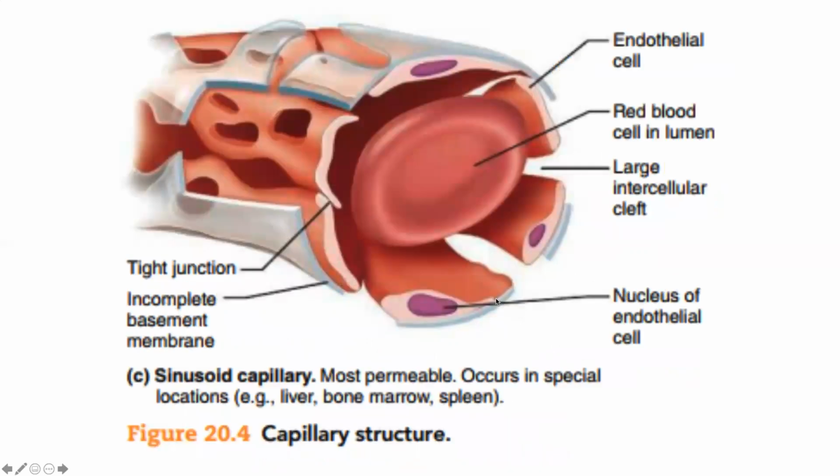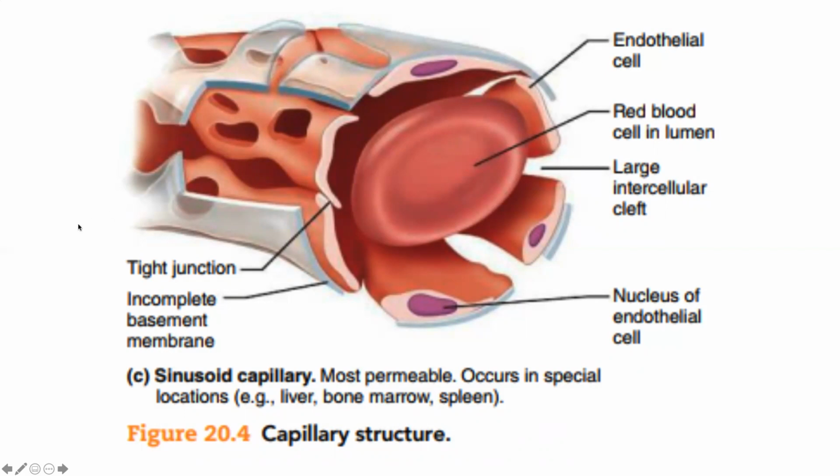And the third type of capillary is sinusoidal capillaries. Now here you can see there are large pores in the endothelial cells, as we can see here. The intercellular cleft between one endothelial cell and another endothelial cell has become very large. That means there is the most significant exchange from the intracapillary to extracapillary.